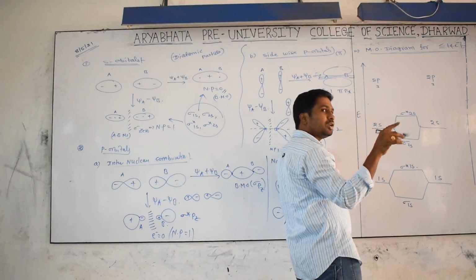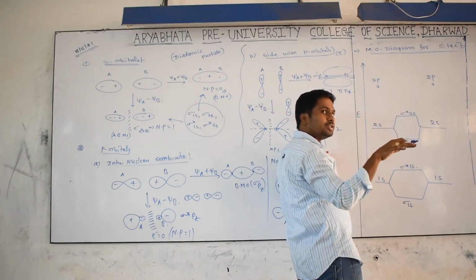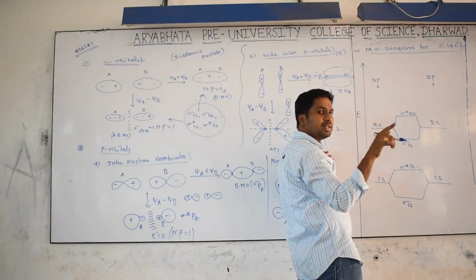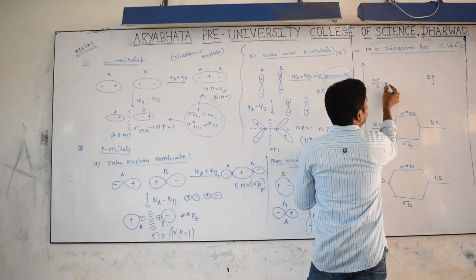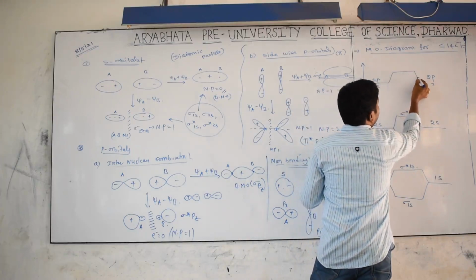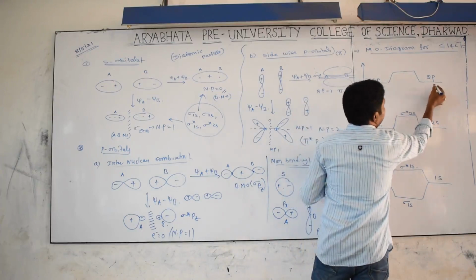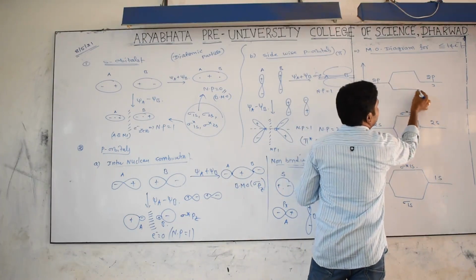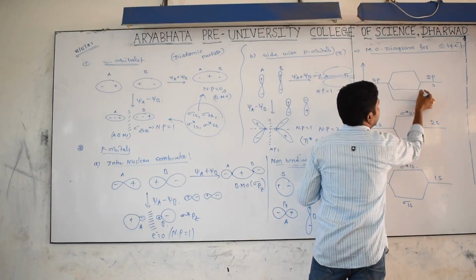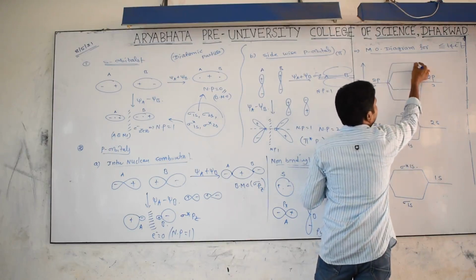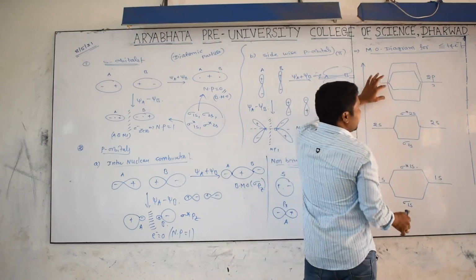Of those 6 molecular orbitals, half have lower energy and half have higher energy: 3 and 3. Listen all of you.